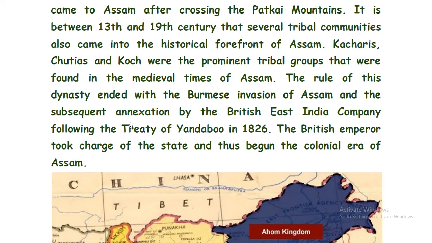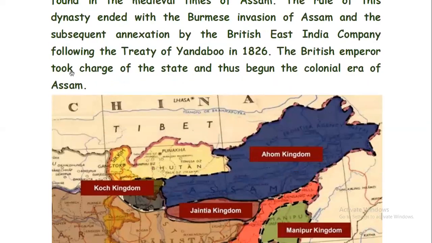Because if the Burmese invaded Assam, then obviously there was a threat to the British that they could also come to the Bengal portion. So that's why the British came and defeated the Burmese, and a treaty was signed, the famous Treaty of Yandabu in 1826. The British took charge of the state and thus began the colonial era of Assam.